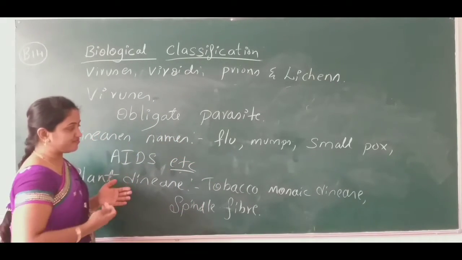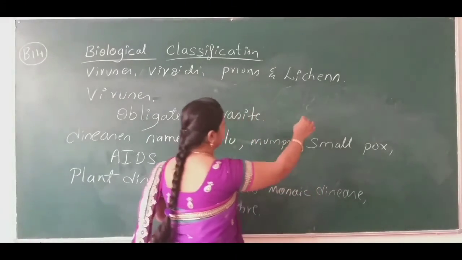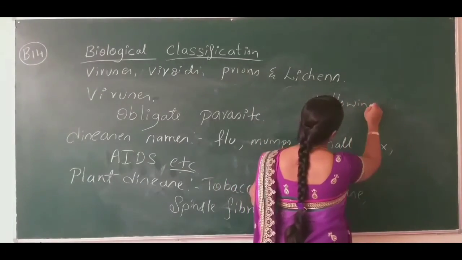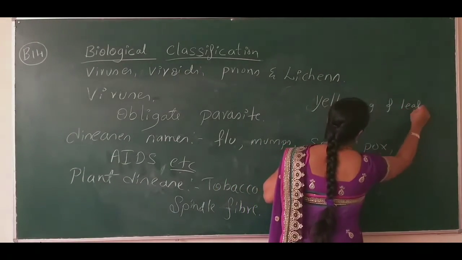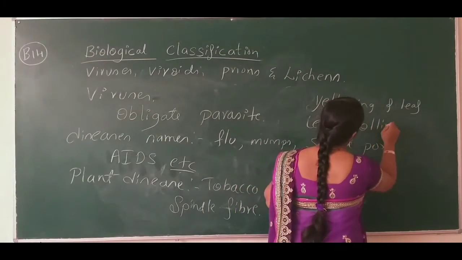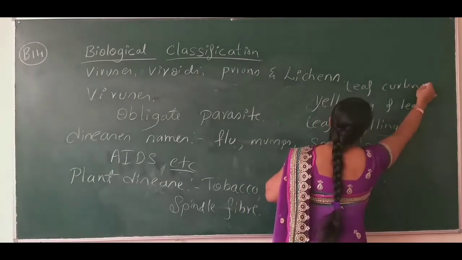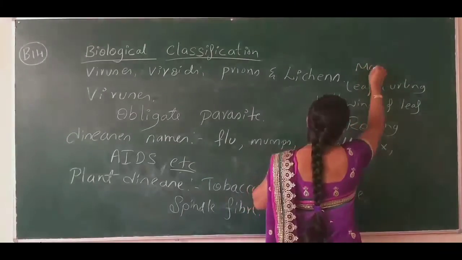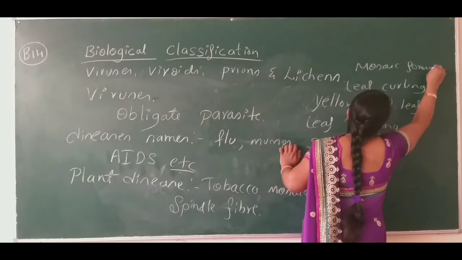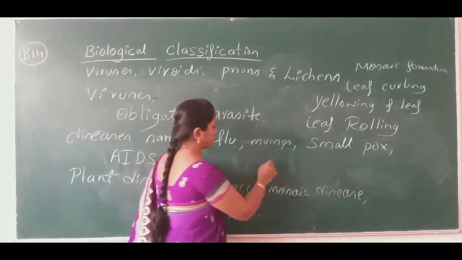If we see the leaf of that plant, the leaf will show yellowing of leaf, rolling of leaf, curling, and mosaic formation in leaf. What do you mean by mosaic formation?